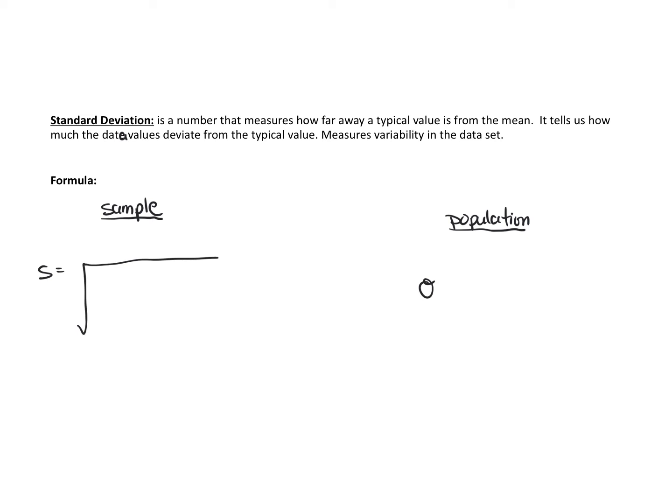Because the standard deviation tells us how far away a typical value is from the mean, what we want to do is take every single data value in our sample and calculate how far away each value is from the mean. And because it's a distance, we want to see how far away it varies from the mean, we're going to square it so that we get a positive value. We do that again for every single value, and then we sum it, and then we divide it by the sample size minus 1. And then once we get that, we take the square root of it.